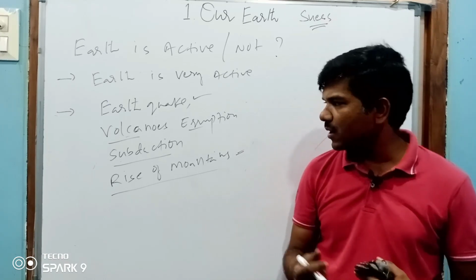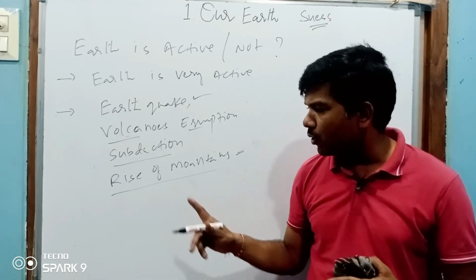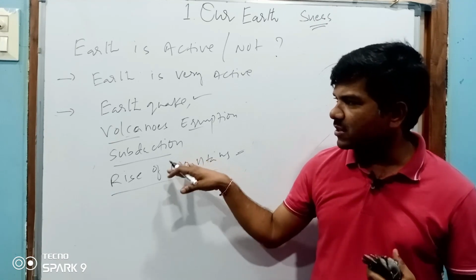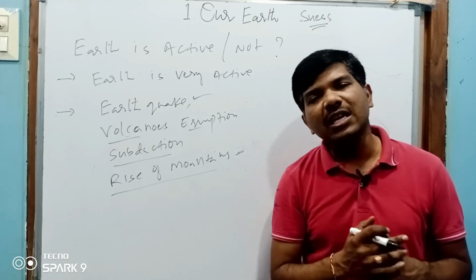Molten material, formation of sea floor, rise of mountains, subduction, earthquakes. All these say that the earth is still active.